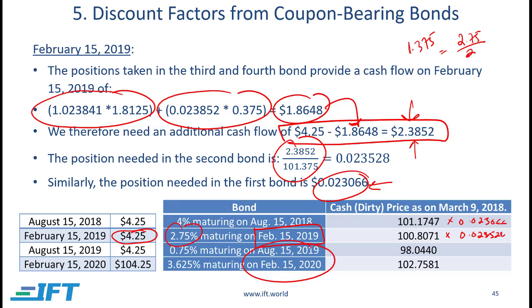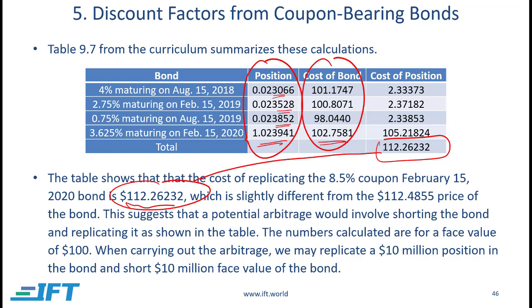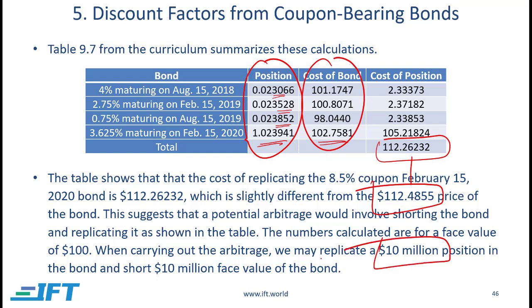And basically what is now happening is that I know how much of each bond I need to buy. So this fourth one I need to buy this much, third one I need to buy this much, second one I need to buy this much, first one I need to buy this much, and that will exactly replicate the same cash flows of the other bond which is currently available for 112. And look at these two. Is it exactly the same? The answer is no, sorry, the one which is available in the market is this one, 112.4855. Is it exactly the same? The answer is no, there is a little bit of difference,